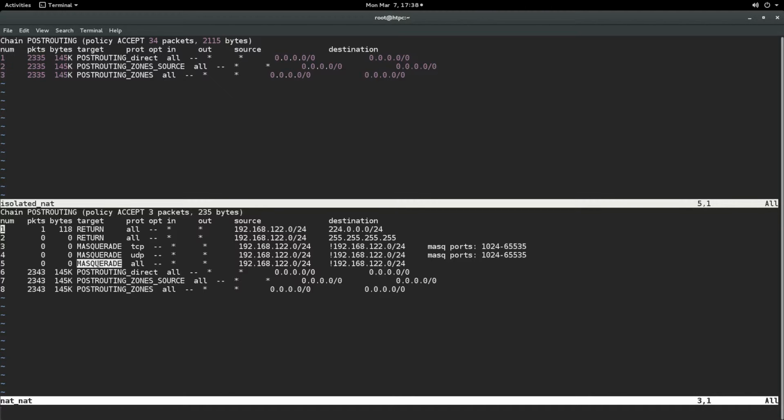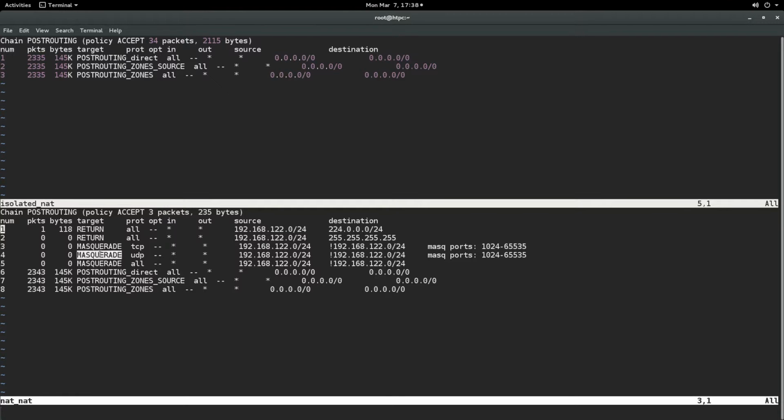Basically, if we start with the lowest one, all protocols coming in from any interface going out through any interface, coming in from the default network range going to somewhere else, is going to be masqueraded. Masqueraded means that the host will pick up the traffic and it will send it out via its own IP address, keeping track of the connection state.